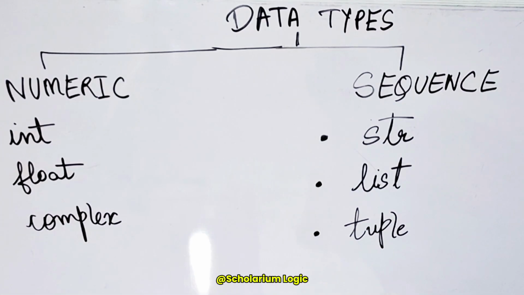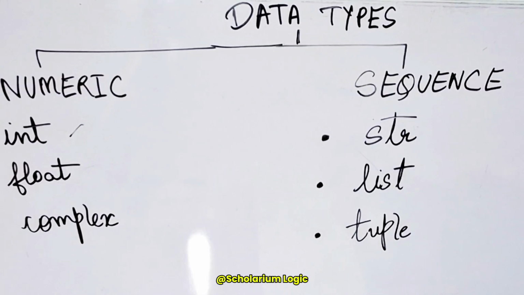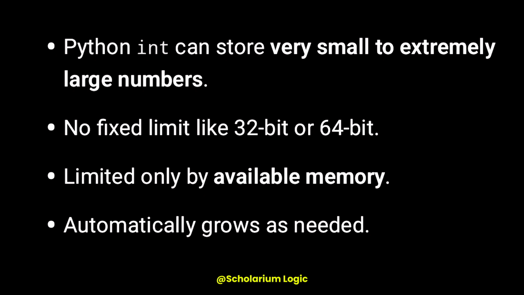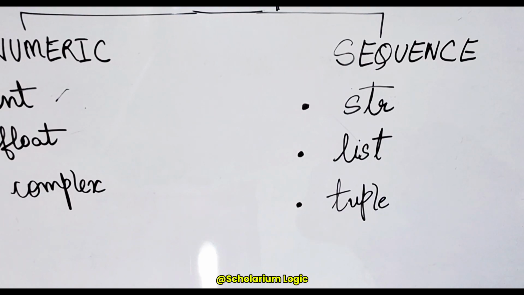When we talk about the first data type, which is the integer data type, the integer data type has no size limit in Python. The only thing which it is limited by is the available memory in your computer system. Unlike C programming, where we had a certain range for the integer data type. The integer data type uses the arbitrary precision method. So what it actually does is break down the large number into small chunks and store them in a memory-like structure. So whenever an integer is declared in Python, we assign the value to a variable.